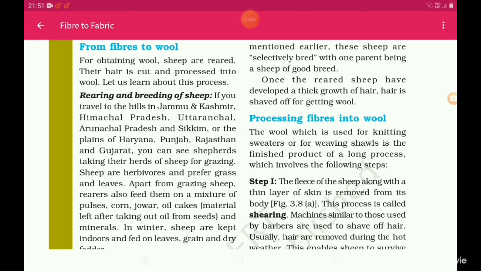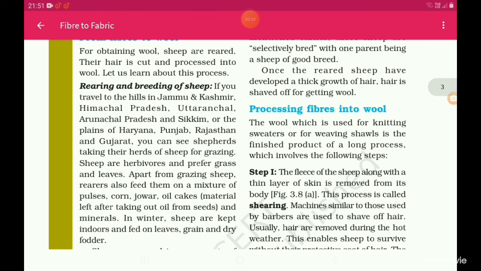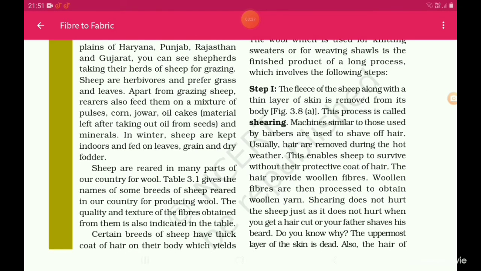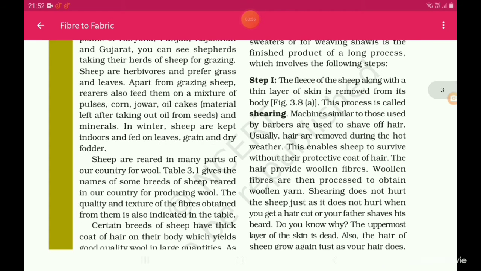The process through which the sheep wool is separated is called shearing. Machines similar to those used by barbers are used to shave off hair. Here, machines which are used to cut our hair by barbers are also used to shave the hair of these sheep.